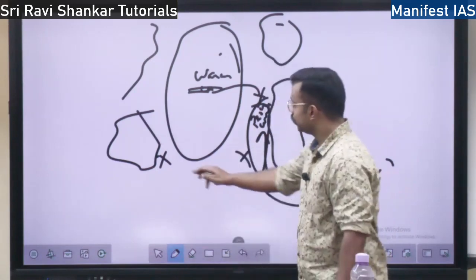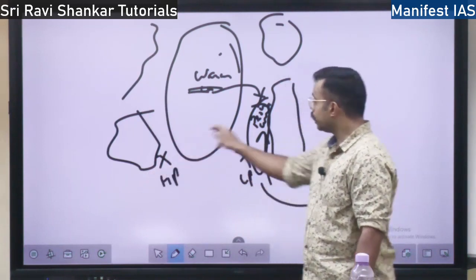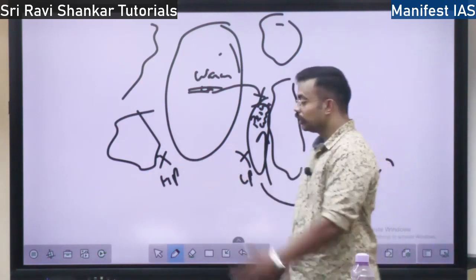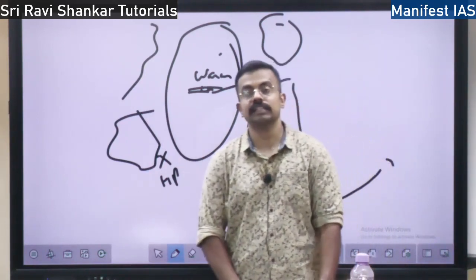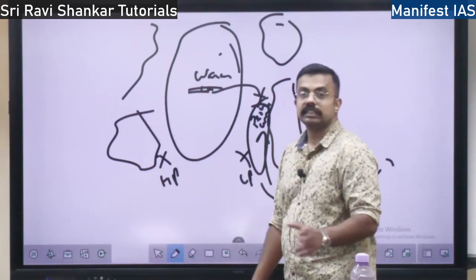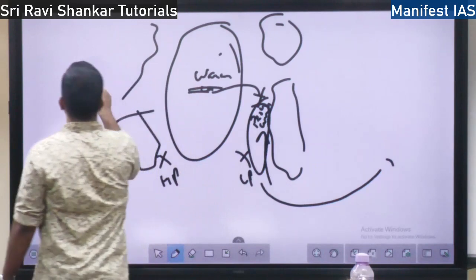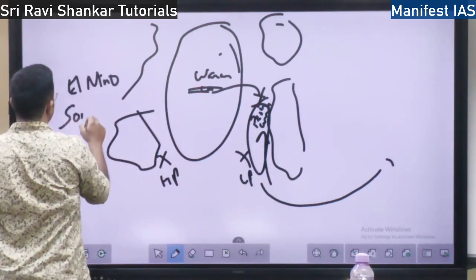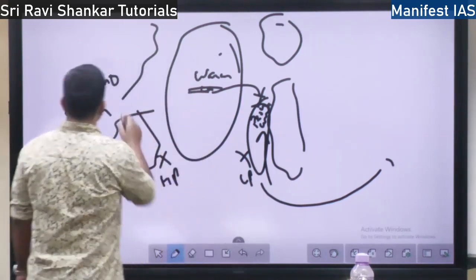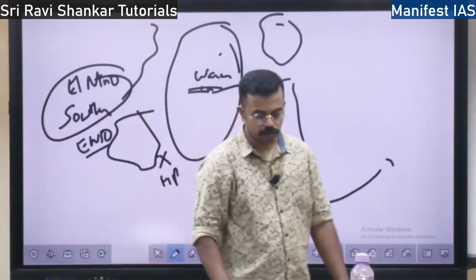So let's say if this is high pressure and this is low pressure, what happens? The wind moves from high pressure to low pressure. When it moves from high pressure to low pressure, it also carries the ocean water along with it. So this is called Southern Oscillation. This total concept, El Nino plus Southern Oscillation, is called ENSO, E-N-S-O. Southern Oscillation just means the pressure variation in the Pacific Ocean. So this entire thing is called ENSO. This will affect the monsoons in India. It affects the monsoon, right?